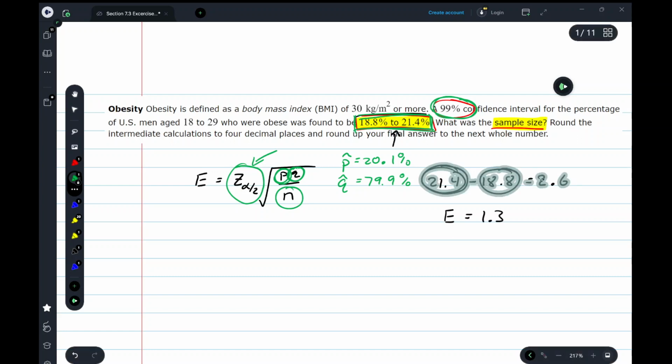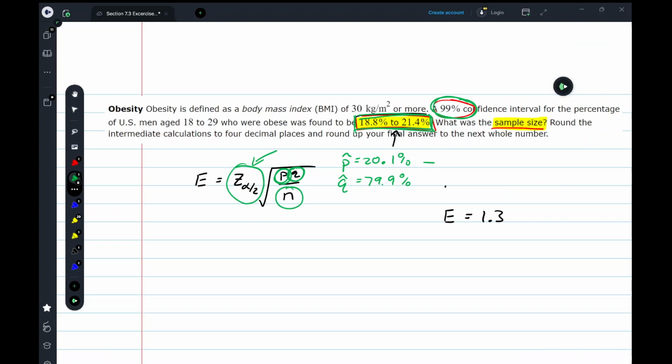Let me get rid of this so that I can write these as decimals. This as a decimal is 0.201. This as a decimal is 0.799. That'll be important because in our equation, we need this in decimal form.